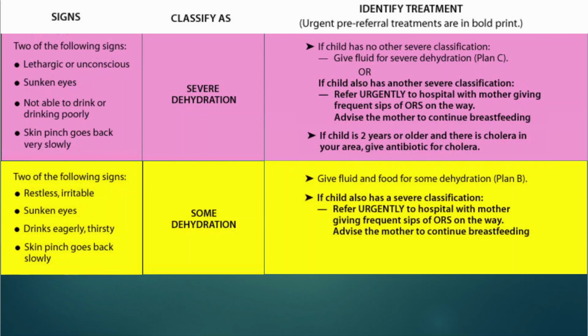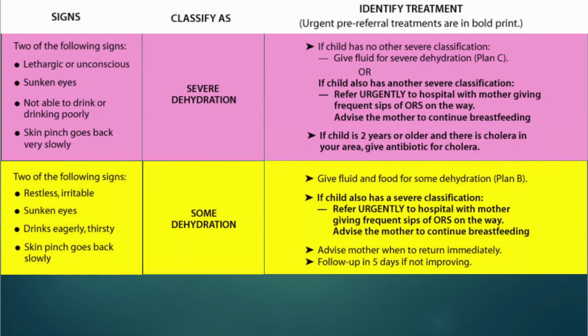If child also has a severe classification, refer urgently to hospital with mother giving frequent sips of Orsol on the way. Advise the mother to continue breastfeeding. Advise mother when to return immediately. Follow up in 5 days if not improving.